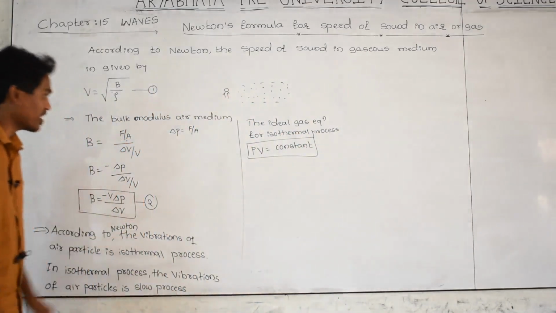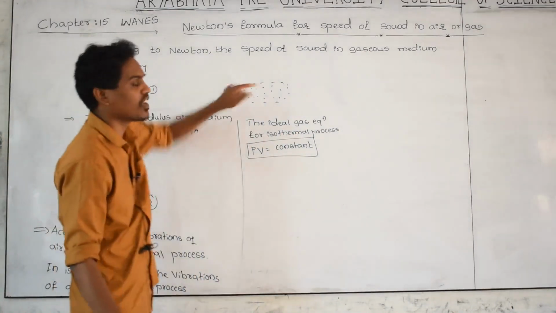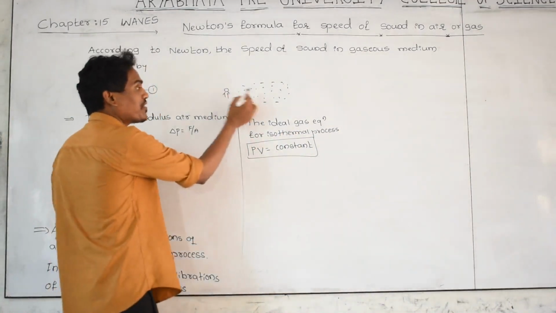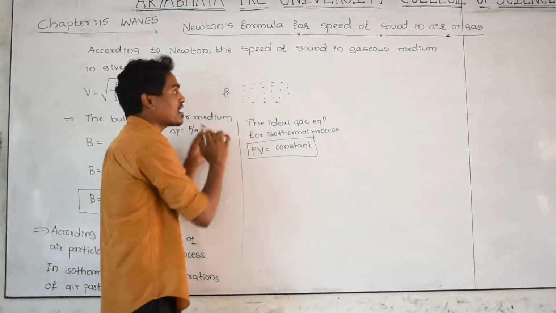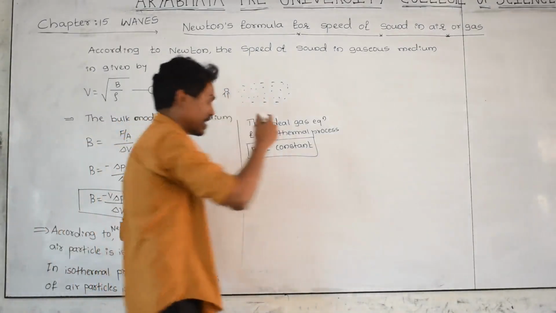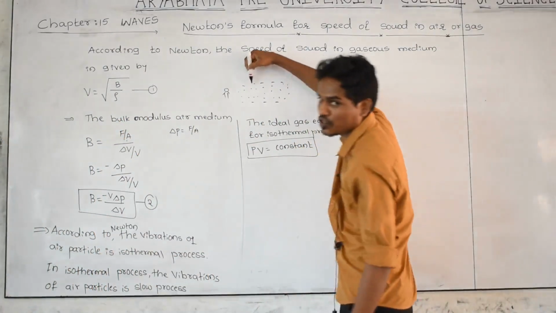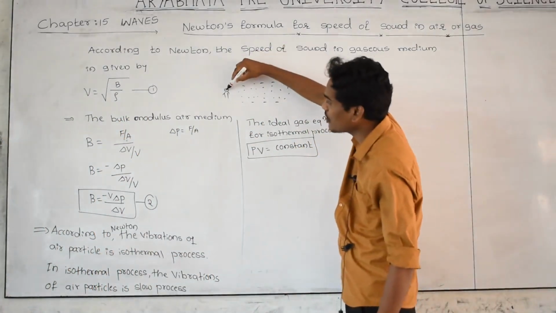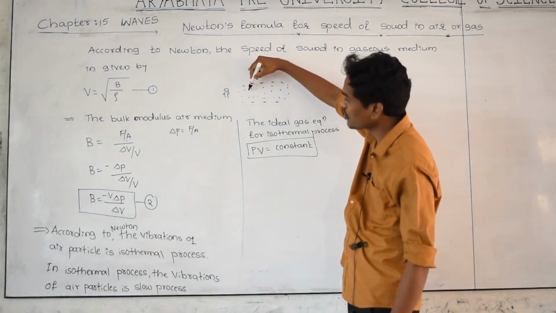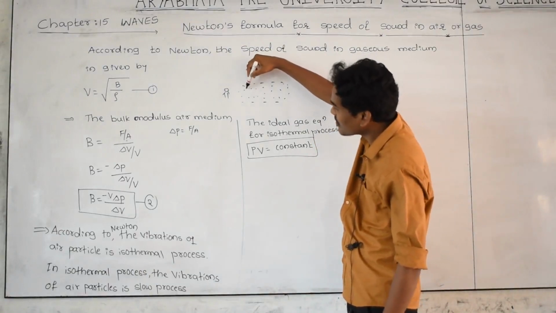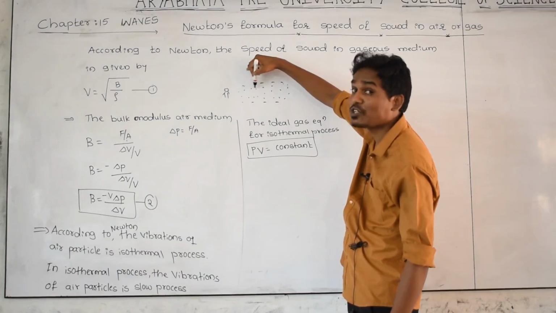What Newton is thinking is that when the person is talking, he is putting pressure on air particles. The vibration of air particles is a very slow process. When he is talking, his vocal cord puts pressure on the air particles, then the air particles vibrate very slowly.